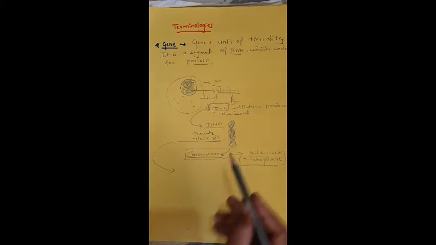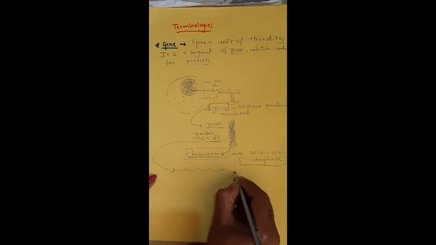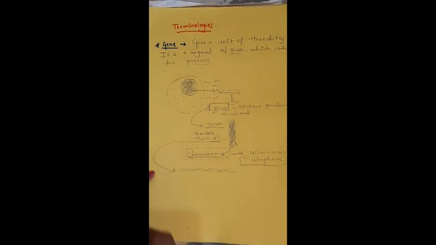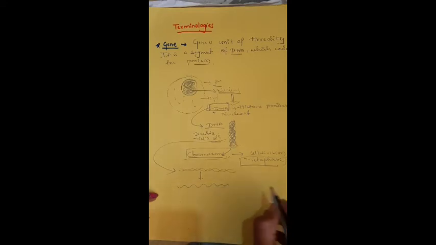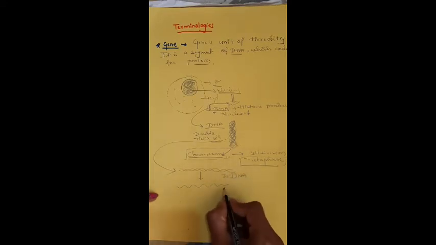Once we uncoil the DNA, the double stranded DNA converts into a single stranded DNA. This is double stranded DNA, this is single stranded DNA.